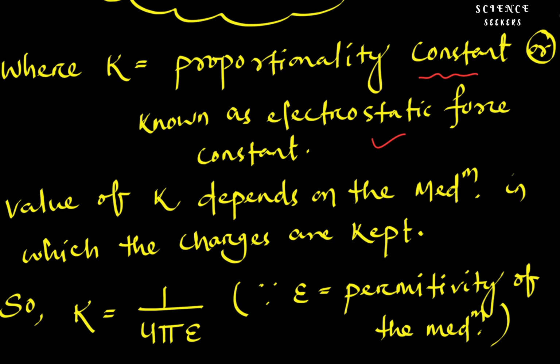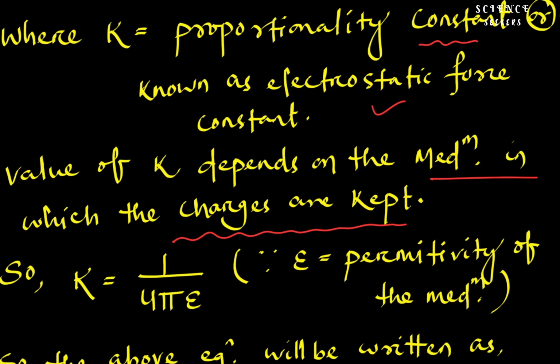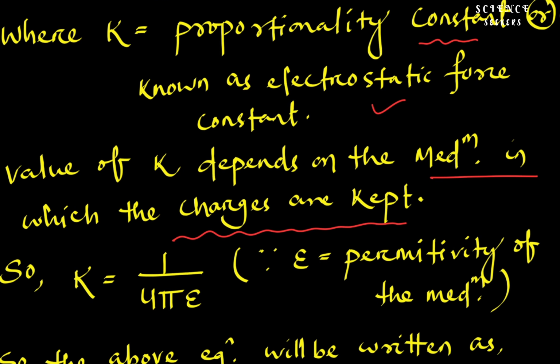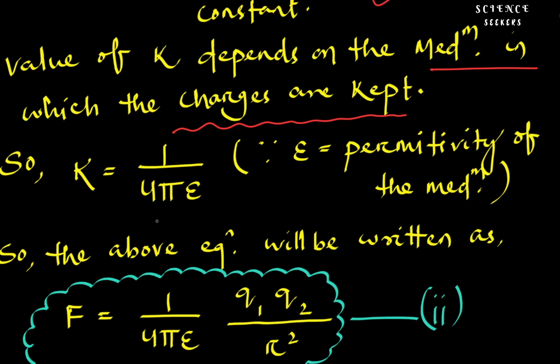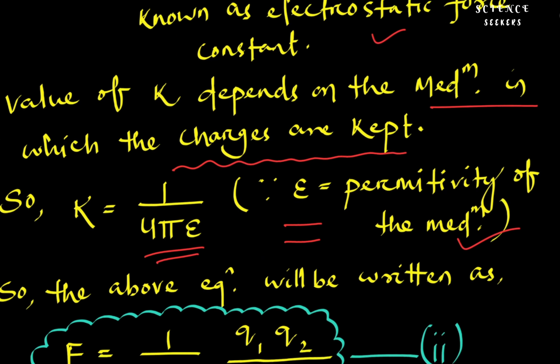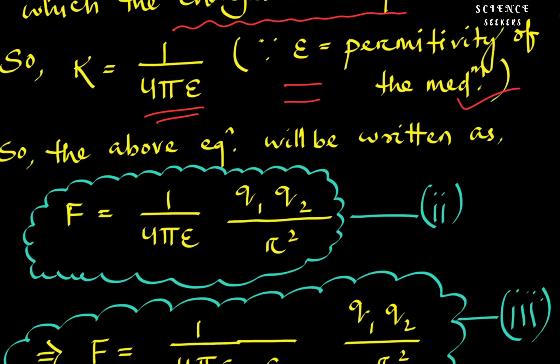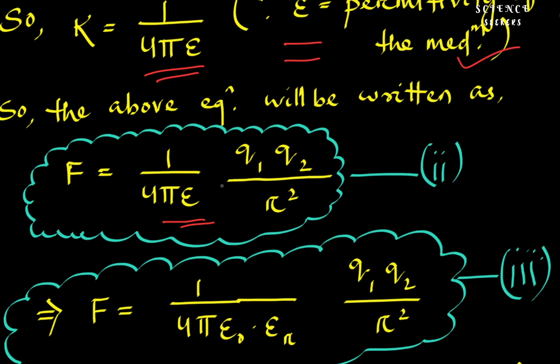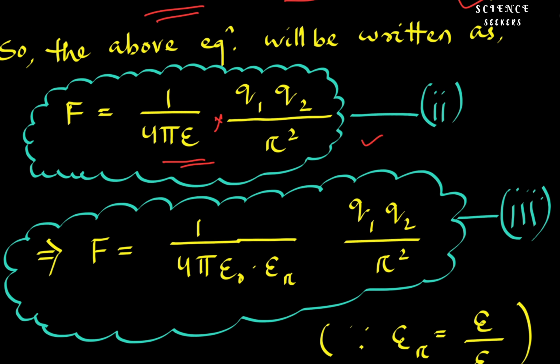So the value k depends upon the medium the charges are kept in. It means the charges are in the system, where k is equal to 1 by 4 pi epsilon. Epsilon is the permittivity of the medium. So the above equation 1 will be written as F equal to 1 by 4 pi epsilon into q1 q2 by r square. So F equal to 1 by 4 pi epsilon naught epsilon r into q1 q2 by r square,